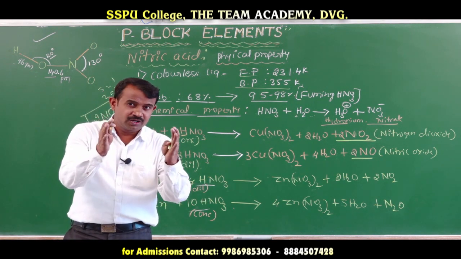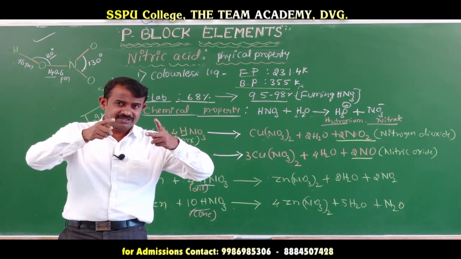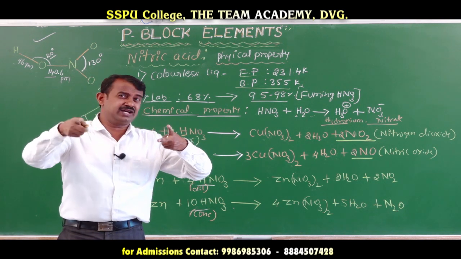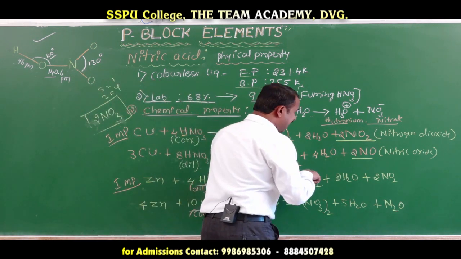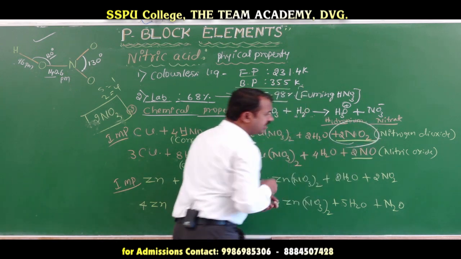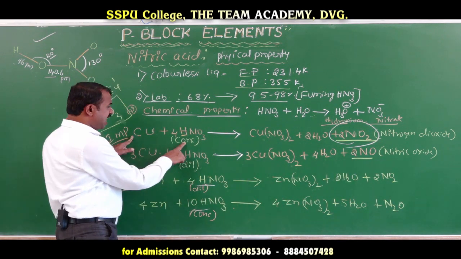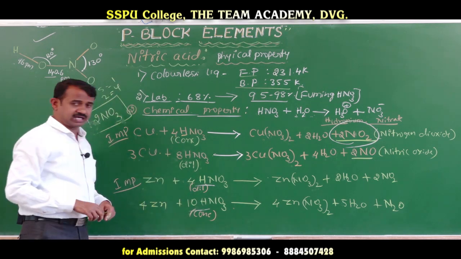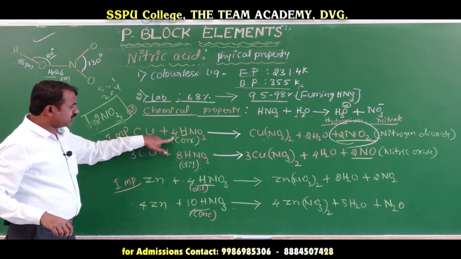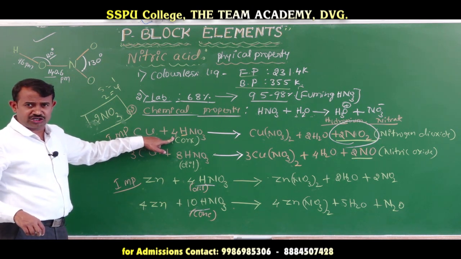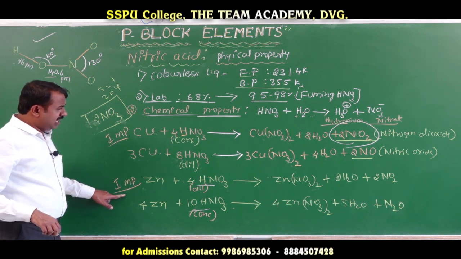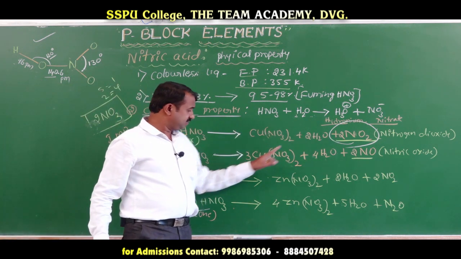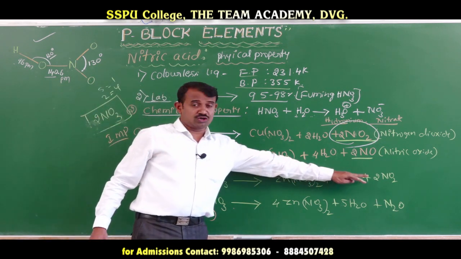You should remember, copper with concentrated and dilute, zinc with concentrated and dilute, here the gas is the same, NO2 gas.